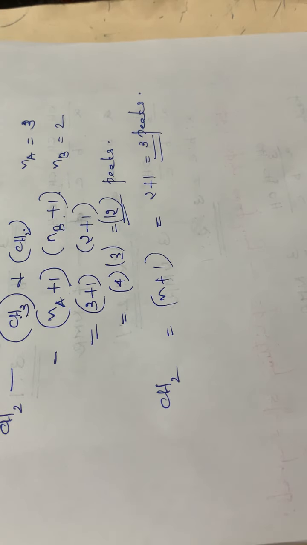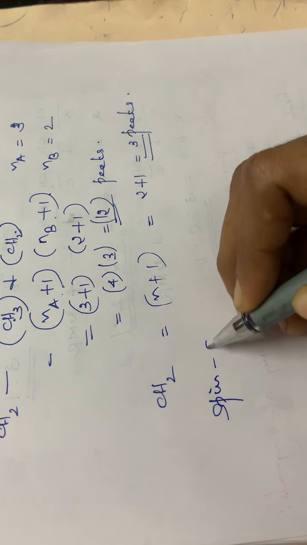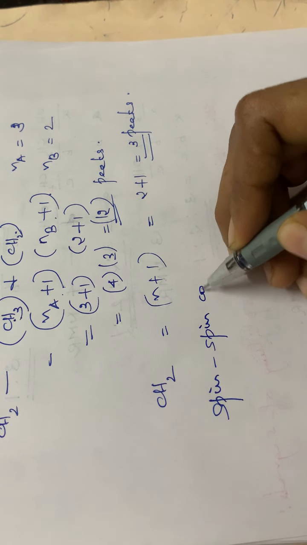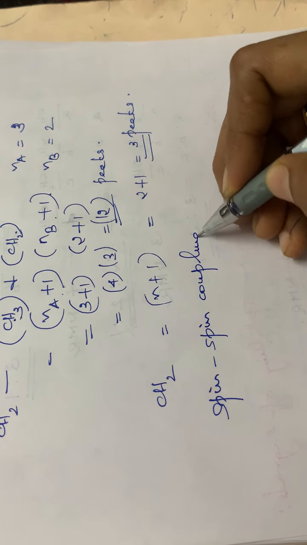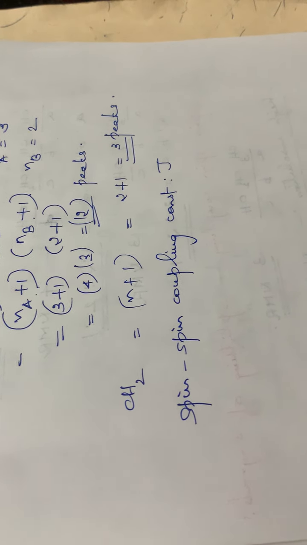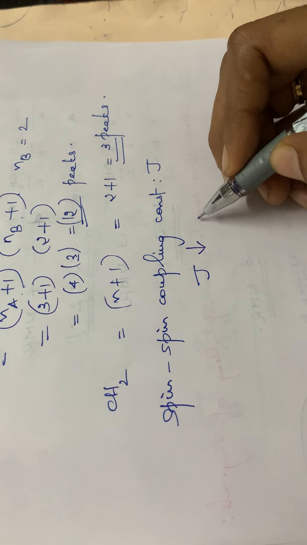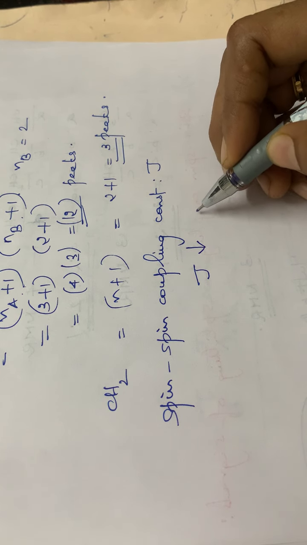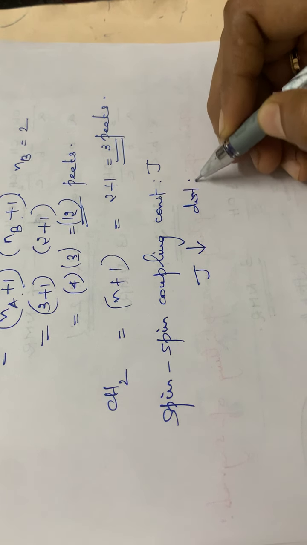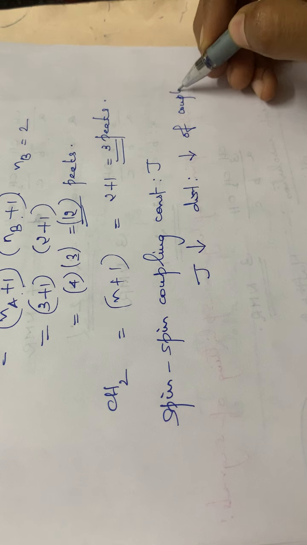So that term, spin-spin coupling constant J, you also have to study.